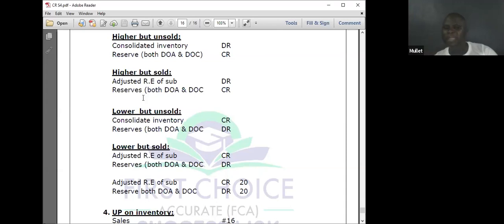Lower but sold. You have sold it, and what you sold was valued lower. I will credit adjusted return of subsidiary. The reserve, both DOA and DOC, I will debit. So the question says lower but sold: adjusted return of subsidiary credit, reserve both DOA and DOC debit.